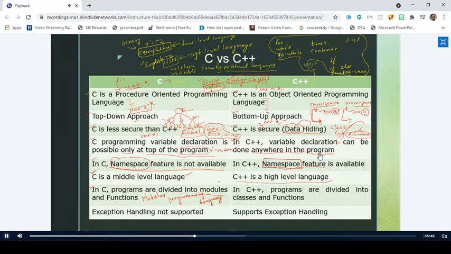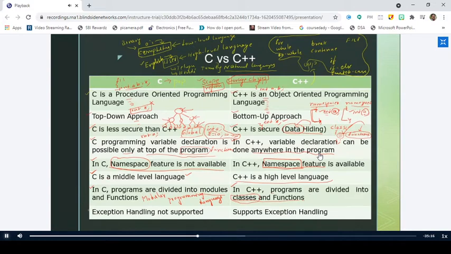But in C++, the programs are divided into classes and functions. These are new terms. Class is a new term which we come across in object-oriented programming, right? So we divide the C programs into modules, and in C++, we divide the programs into a number of classes and functions, right?